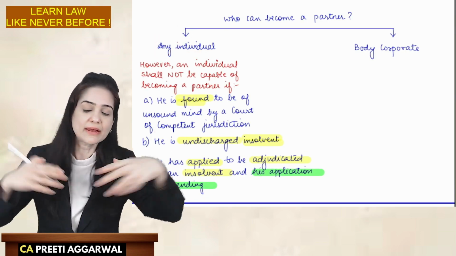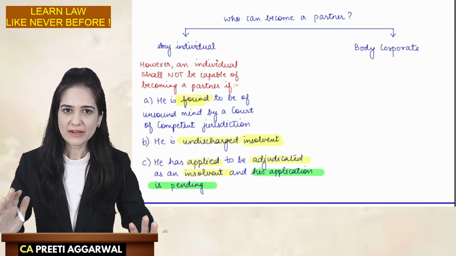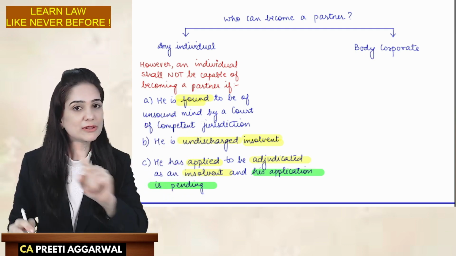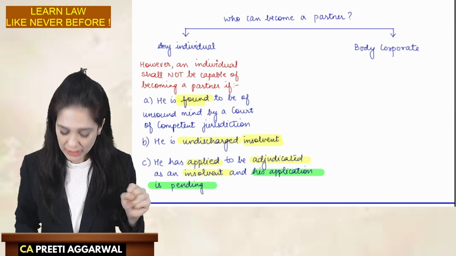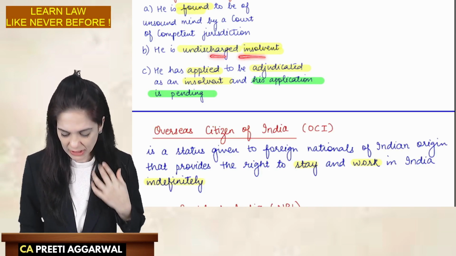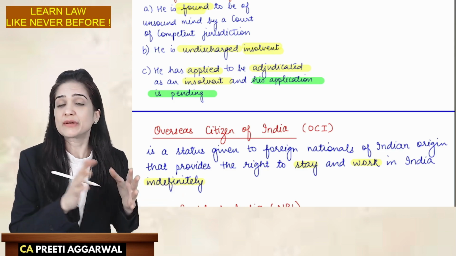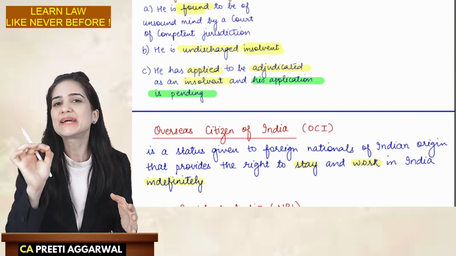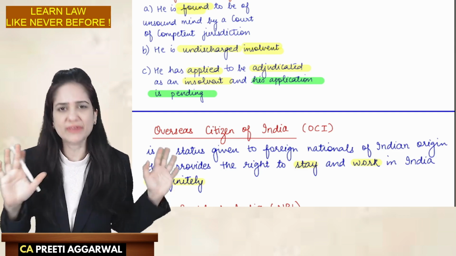Now, the word any means any person, but we are clarifying that the word any will not include a person who is found to be unsound. Any person who is an undischarged insolvent. What is the meaning of undischarged insolvent? It means that his debts are not yet satisfied. We are in the process of paying off his debts, how much ever we can.